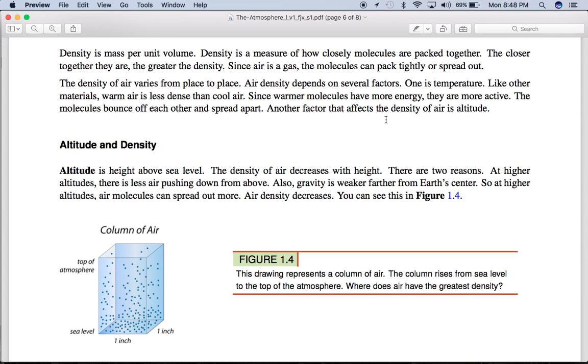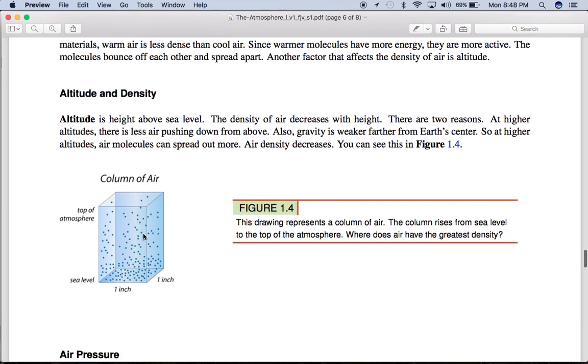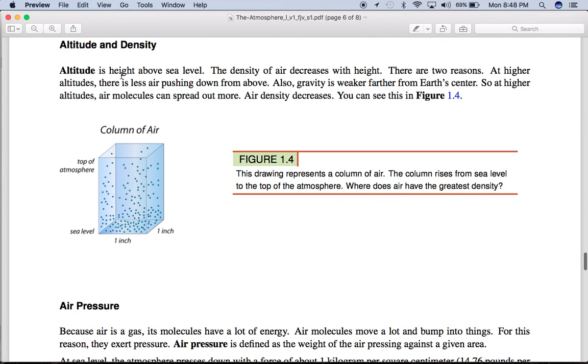Another factor that affects the density of air is altitude. Altitude is height above sea level. The density of air decreases with height. There are two reasons. At higher altitudes, there is less air pushing down from above. Also, gravity is weaker farther from the Earth's center. So at higher altitudes, air molecules can spread out more. Air density decreases. You can see this in figure 1.4.